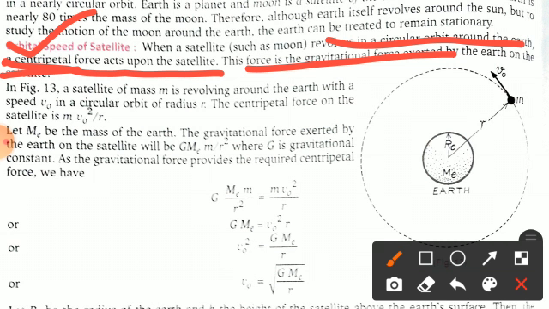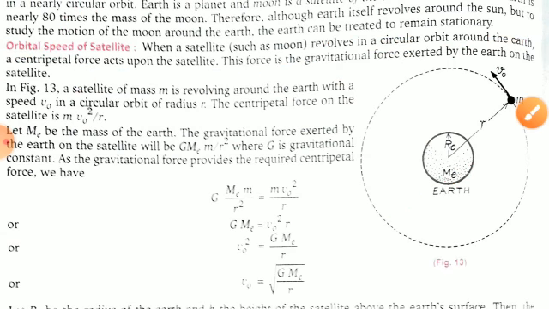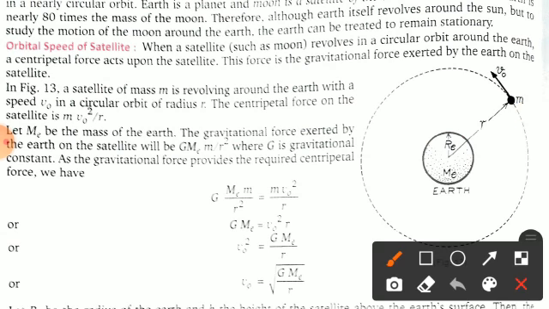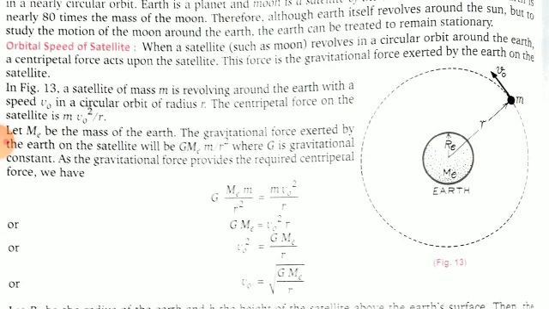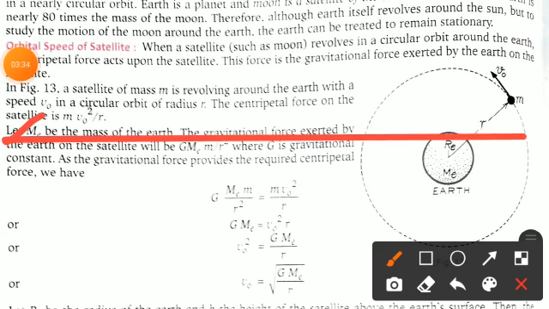So you can see here in this figure number 13, a satellite of mass small m is revolving around the earth with a speed v0 in a circular orbit of radius r. So the centripetal force on the satellite is how much? You know very well, mv square by r, where v0, you can see here, is the orbital velocity. Now let us suppose the mass of the earth is Me. The gravitational force exerted by the earth on the satellite equals how much?